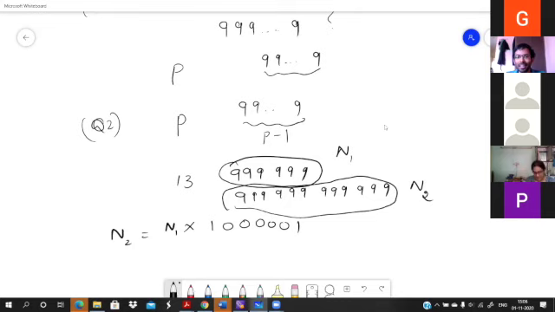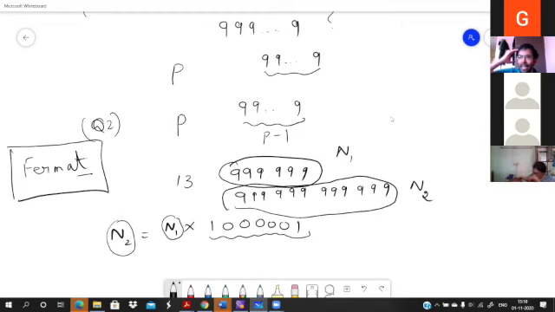Correct. So what about this number? Is this number a multiple of 13? Obviously, as N1 is a multiple of 13. Exactly. So N1 is a multiple of 13, so N2 is also a multiple of 13. So here also we have this. This fact was noticed by many people, but we have talked about the mathematician Fermat. He was one of the persons to note this, and he gave a proof also.